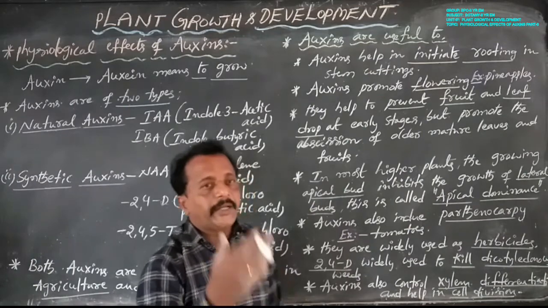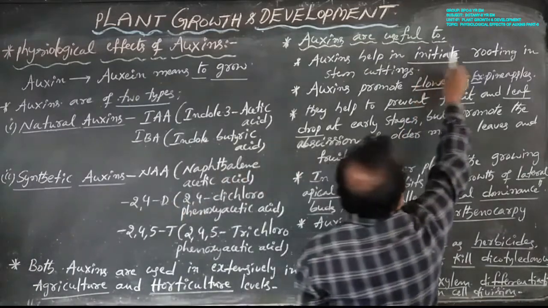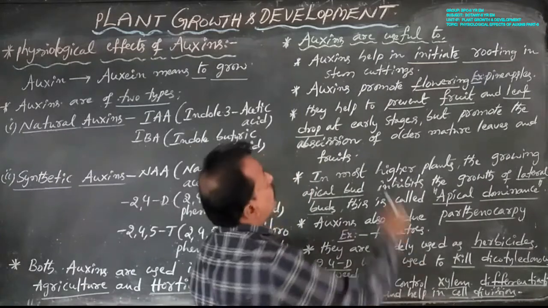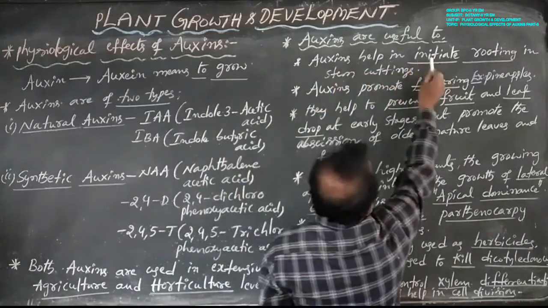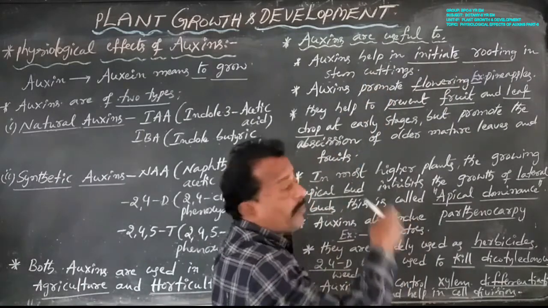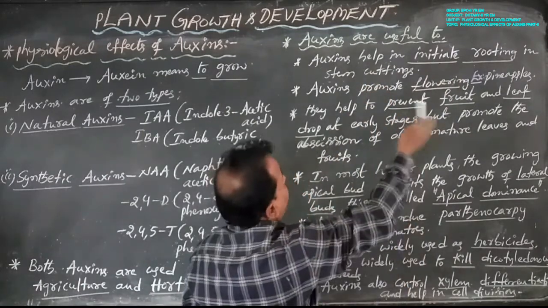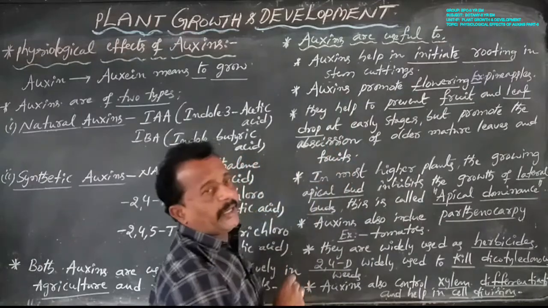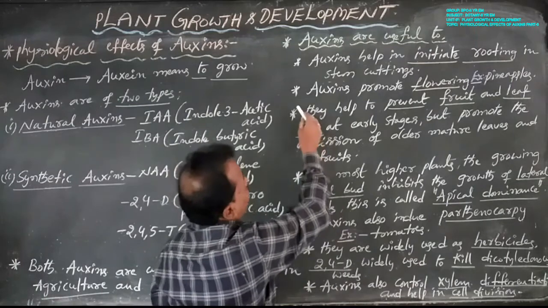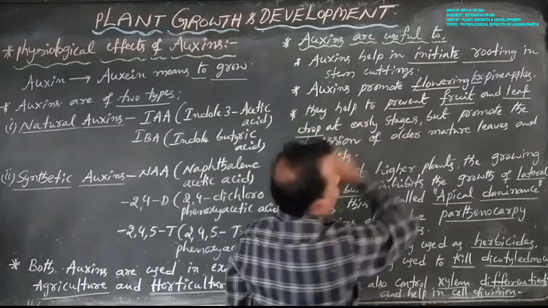So IAA and IBA initiate rooting in stem cuttings. Which type of auxins help initiate rooting in stem cuttings? Mainly IAA or IBA.